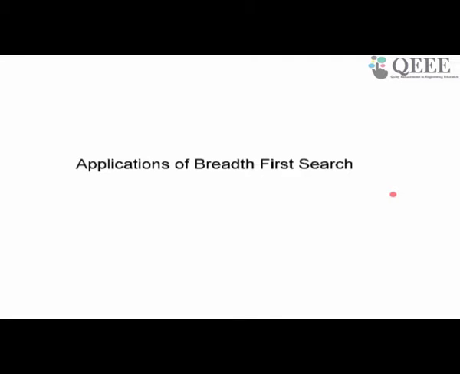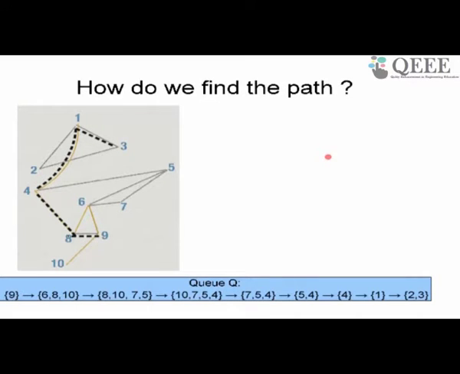So I want to now talk about how to use breadth first search to solve problems. How do you use breadth first search to solve problems? The first problem we are going to ask is: I did a breadth first search, I did a traversal of the graph, but did it return the path to me? I wanted to find the path from 9 to 3. All I have done so far is visit all the nodes of the graph carefully, systematically, ensuring that I don't visit the same node more than once. Using adjacency list, I know the complexity of the algorithm is order m plus n. So I have found a way of visiting all the nodes and edges of the graph in complexity order m plus n, but I still haven't found the path.